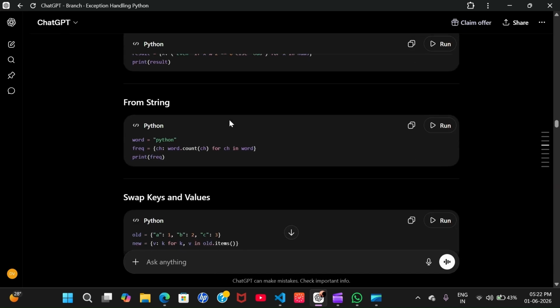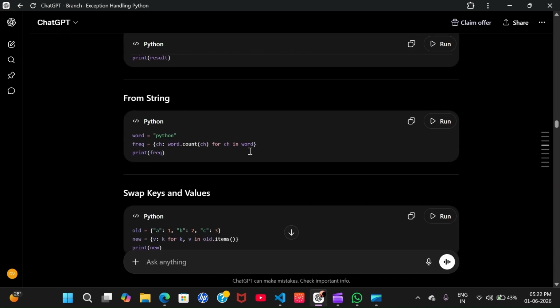Now from the string, we are iterating over our word with the variable ch and counting with word.count(ch). So at every ch the count will be 1, and what will the pair be? (p, 1) is the first pair, (y, 1) the second pair, (t, 1) the third pair, (h, 1). Okay, and let me run it for you.